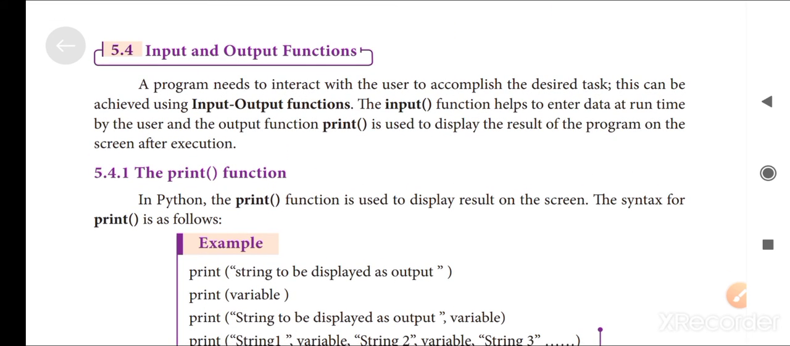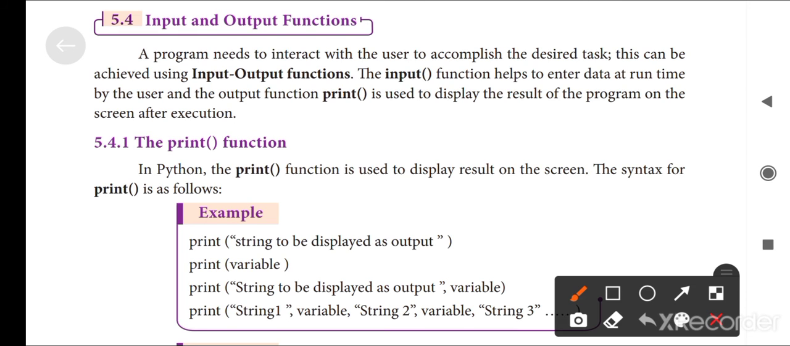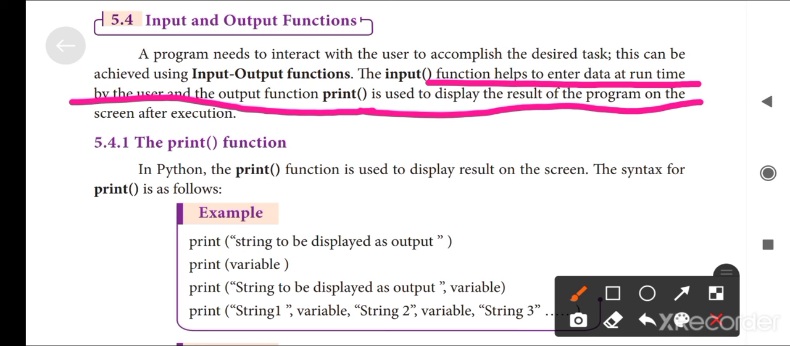Next we can move to the next topic, input and output functions. This is a very simple topic, input and output functions, that is the printing function. The input function helps the user to enter data at runtime, and the output function is used to display the result of the program on the screen after execution.